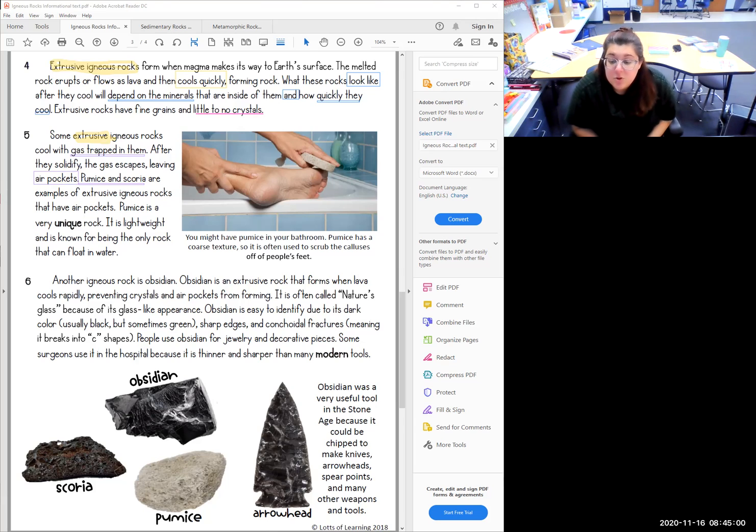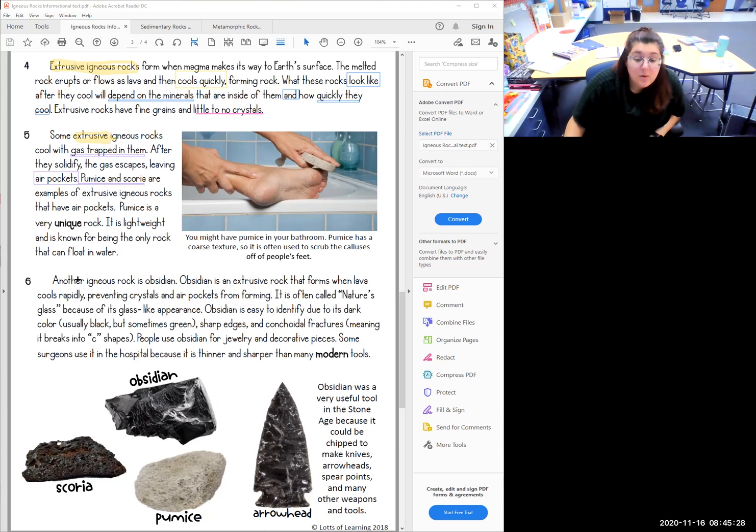People use obsidian for jewelry and decorative pieces. Some surgeons use it in the hospital because it is thinner and sharper than many modern tools. Obsidian was a very useful tool in the Stone Age because it could be chipped to make knives, arrowheads, spear points, and many other weapons and tools.